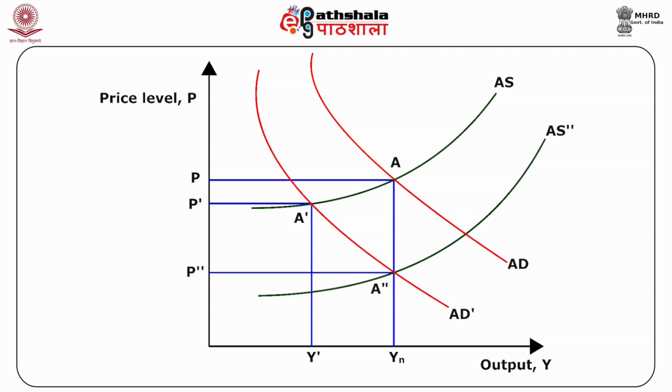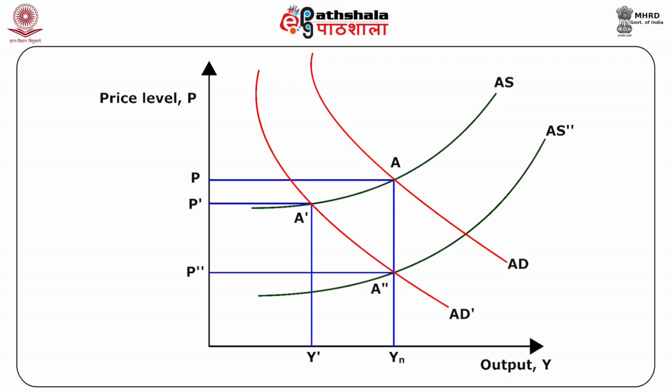Now, the government decides to decrease its spending, that is G. Aggregate demand equation is given by Y = Y(M/P, G, T), where G stands for government expenditure or spending, T stands for the taxes, and M/P stands for the real money stock. Now, from the equation, it can be seen that a decrease in government spending would reduce the output in the short run.